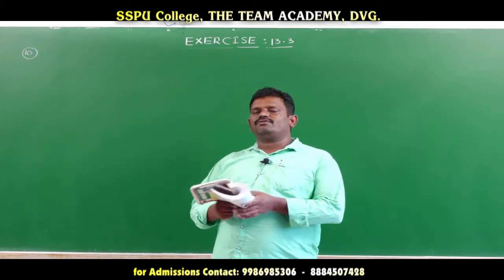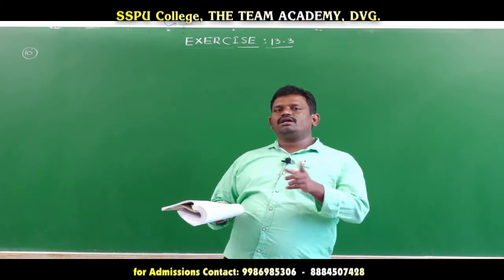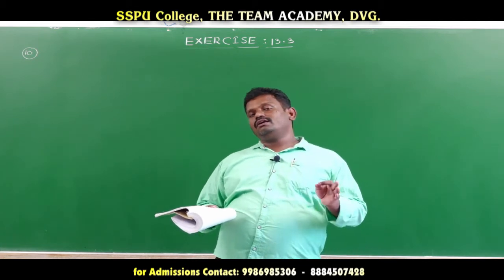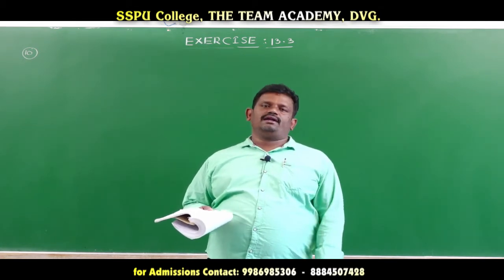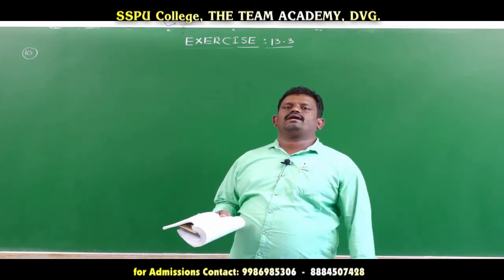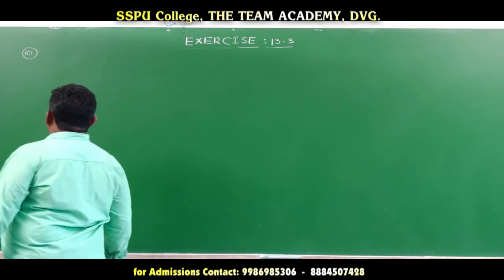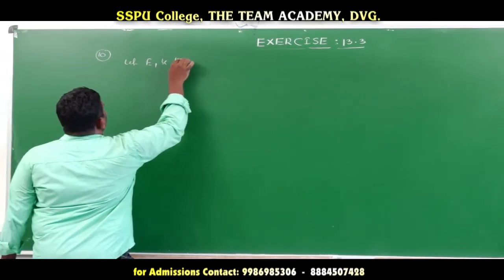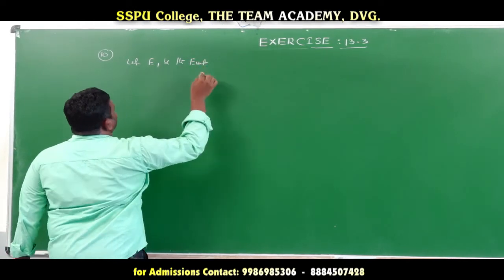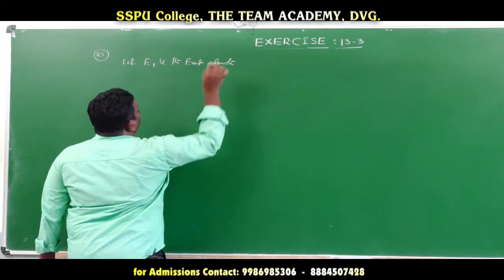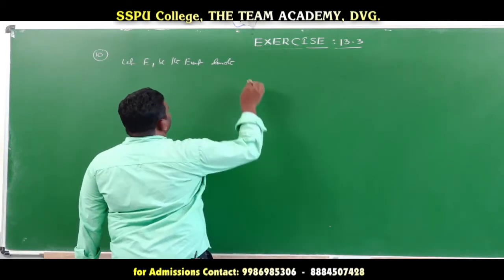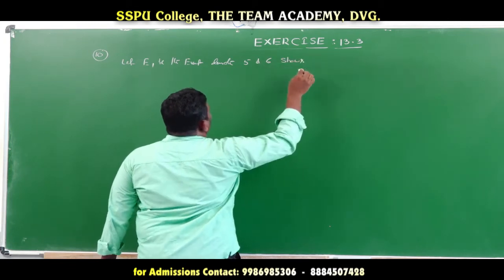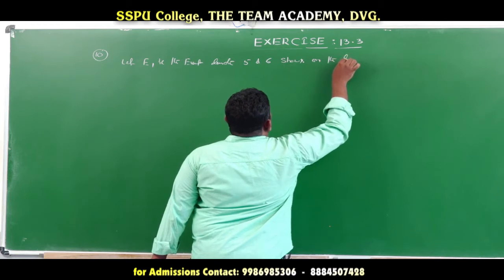Okay, here there are two types of events. Event one: the die shows 5 or 6, or the die shows 4 numbers. And the event that exactly one head shows on the coin. So here, first let E1 be the event denoting 5 or 6 shows on the die.